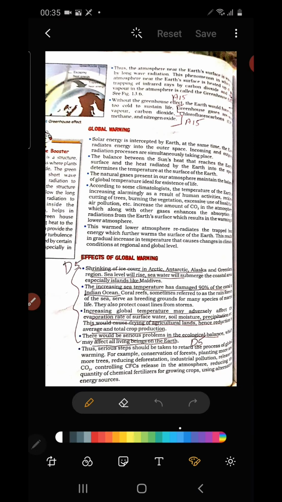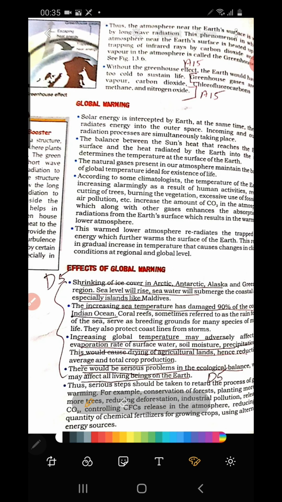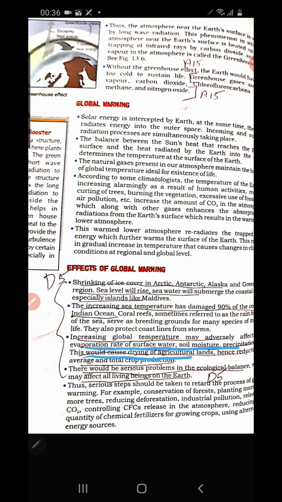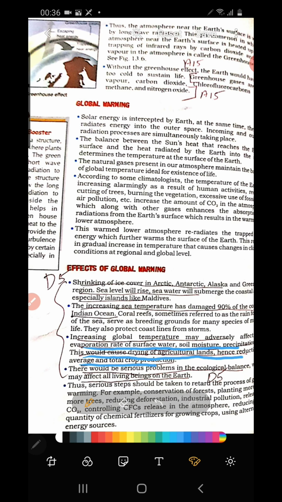Then the next is that we continue discussing. Increased temperature adversely affects the evaporation rate, surface soil moisture and precipitation. This would cause drying of agricultural land, hence reducing average and total crop production. Excess of rainfall and at the same time high temperature can very seriously affect agriculture. There will be excess dryness in the drought season that will completely dry up the agricultural land, and heavy rainfall is also not favorable for the growth of crops.